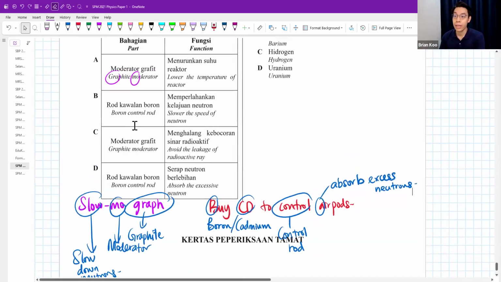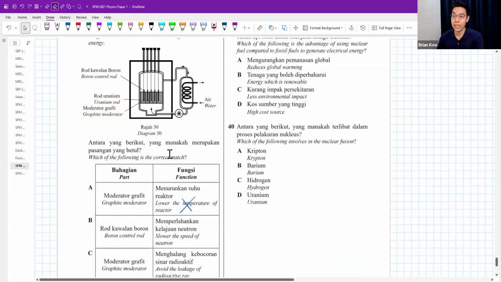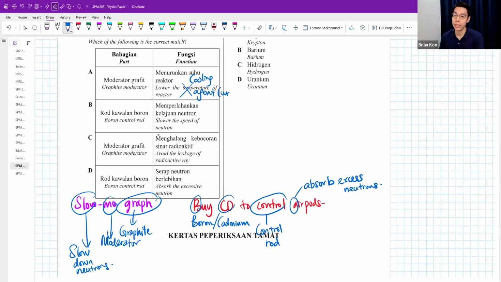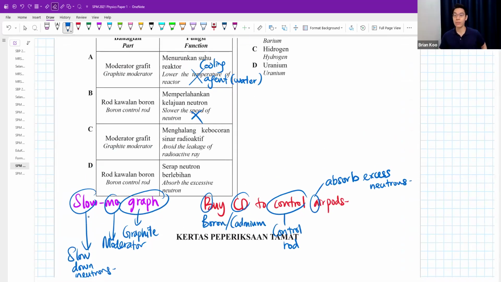So let's see. Moderator to lower temperature? No. Lowering temperature is the job of the water, the cooling agent, normally water. Boron control rod to make the speed slower? No, that is the job of the moderator. Graphite moderator to avoid leakage of radioactive ray? No, that is the walls. I want a thick concrete wall normally to do this job, to block the radiation. Lastly, boron control rod to absorb excess neutrons.